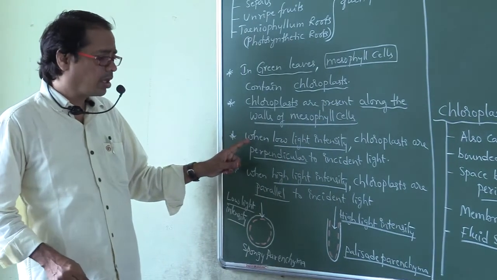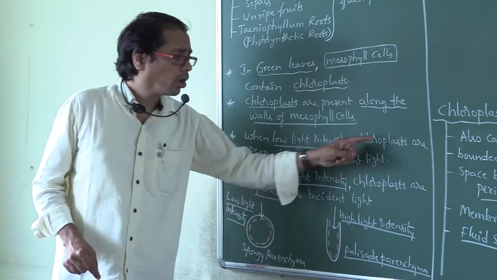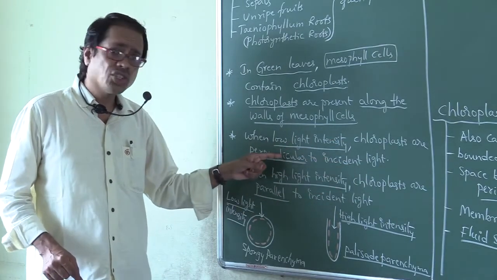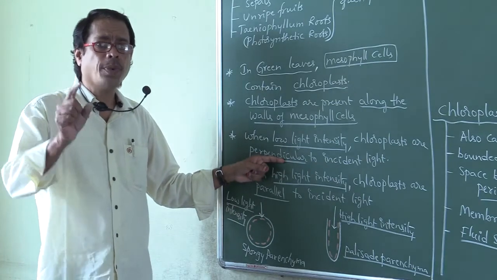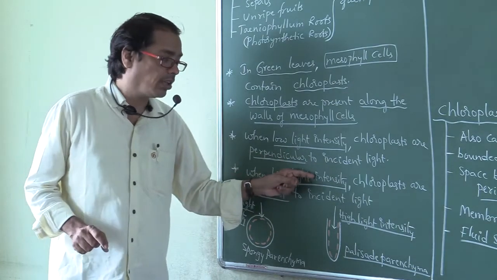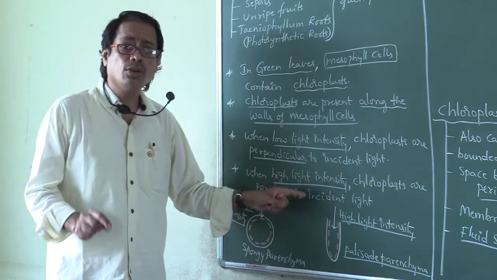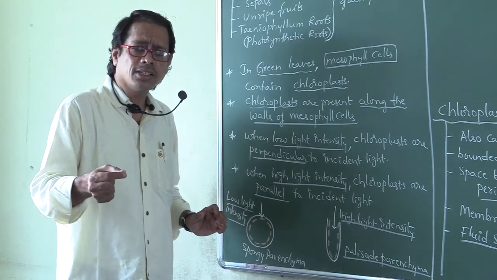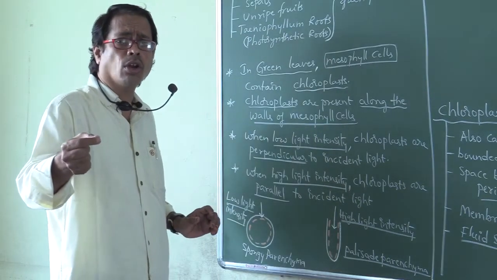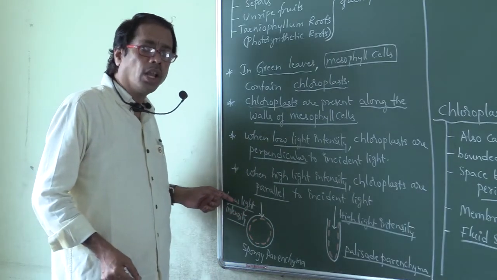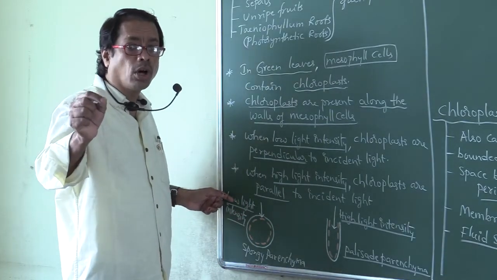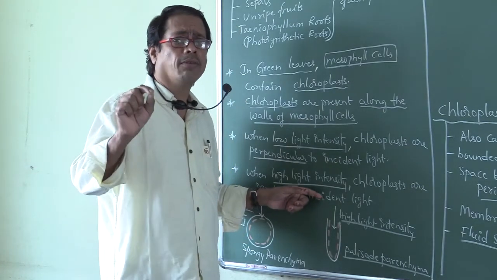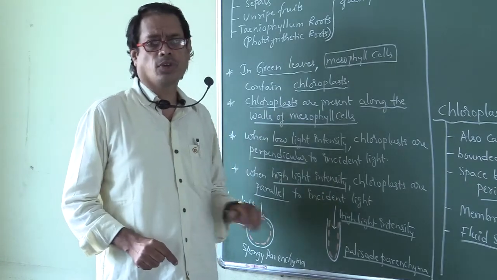Now look here, my dear students. When there is low light intensity, chloroplasts are perpendicular to incident light. In which type of parenchyma? Spongy parenchyma. When there is high light intensity, chloroplasts are parallel to incident light. Okay. When is the incident light perpendicular to the chloroplast? At low light intensity in spongy parenchyma. When are the chloroplasts parallel to incident light? At high light intensity. Okay.